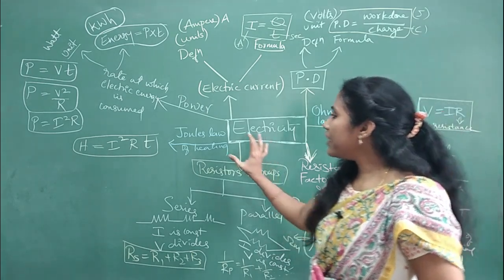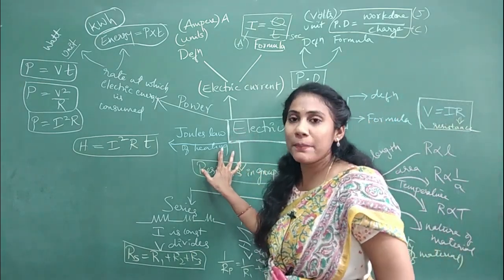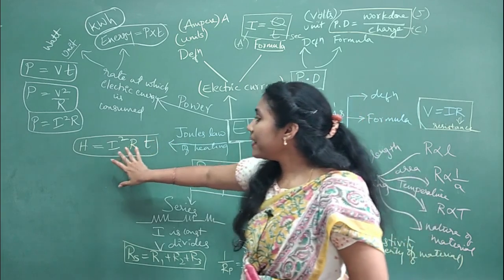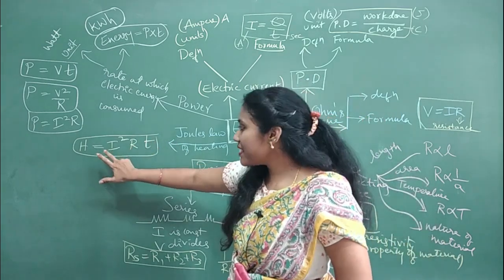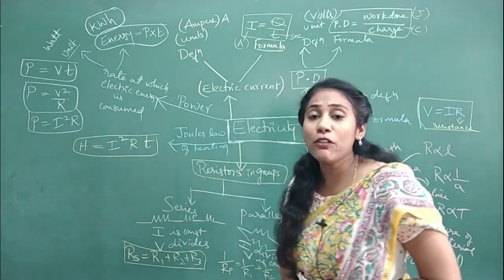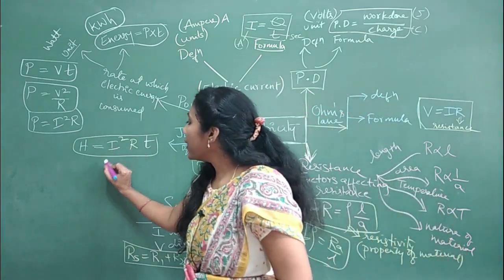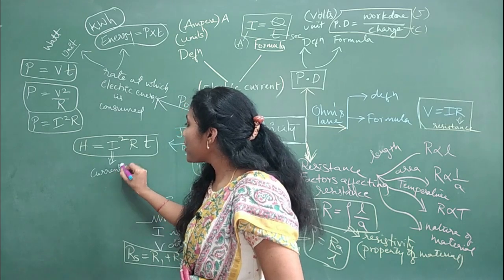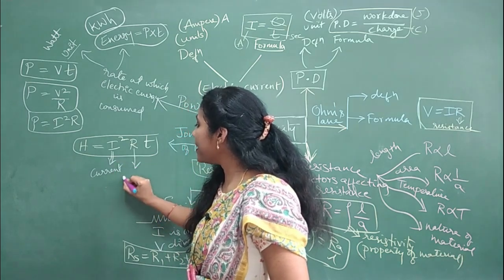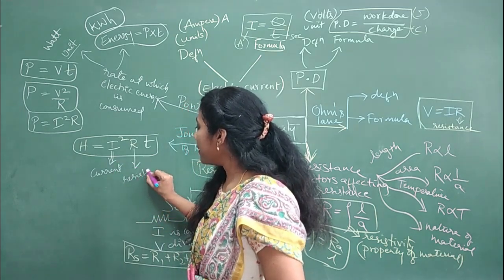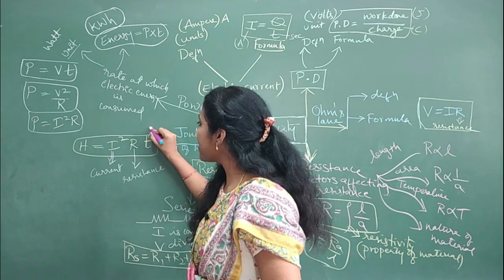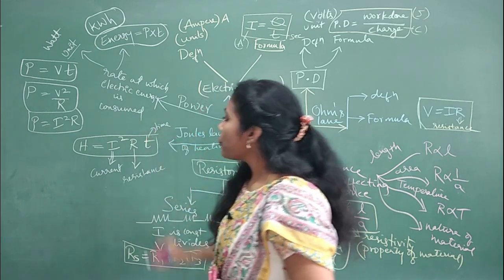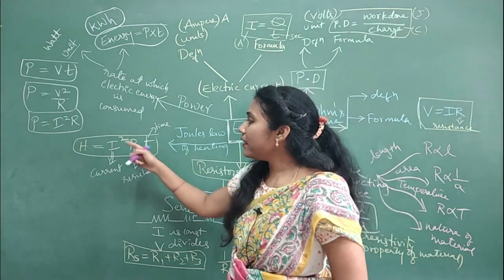Okay, and after that, Joule's law of heating. They may ask you the definition, or they may ask you the mathematical form. This is the mathematical form of Joule's law of heating. So what is I here? I is nothing but current. You must know the meaning of these terms. R means resistance and T means time. So they'll ask you to explain the mathematical equation.